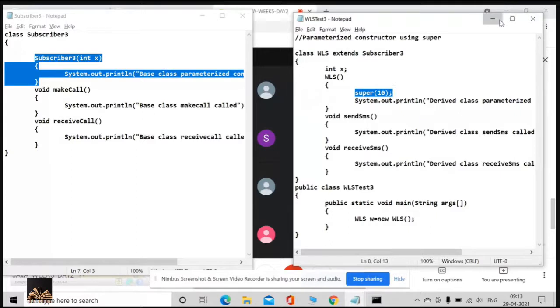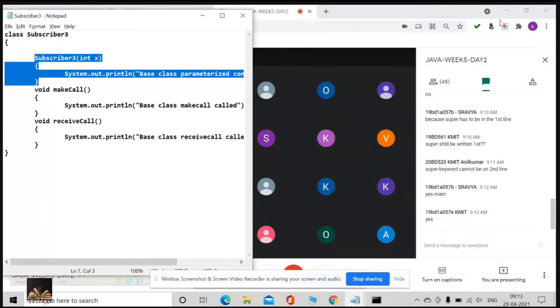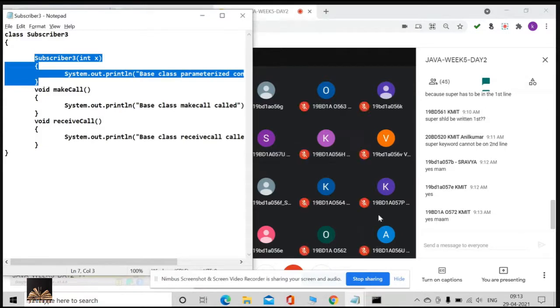Did you understand so far? I'll do some more changes. Once you understand this, I'll do some more changes. Did you understand this point? Yes or no? Right. Please be with me, and I'll do some more changes.